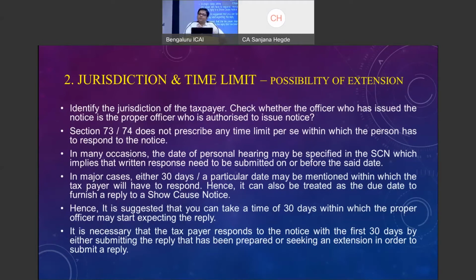So if you are able to respond within the time limit given, well and good. If you are not able to respond, please go and file an extension letter at least 4 to 5 days before the due date, so that the officer is aware that it is being represented by some person. So let us wait for the reply to be received. They should not hurry up and pass an ex parte order because of the huge pressure that is being put on from Delhi. Now you may be experiencing.